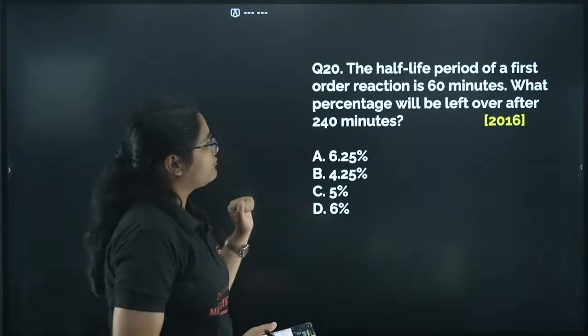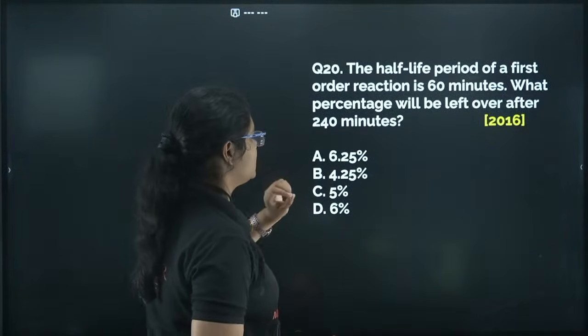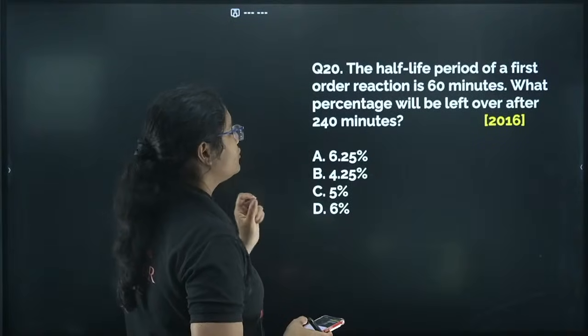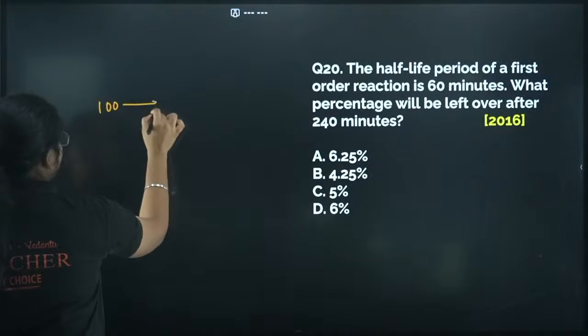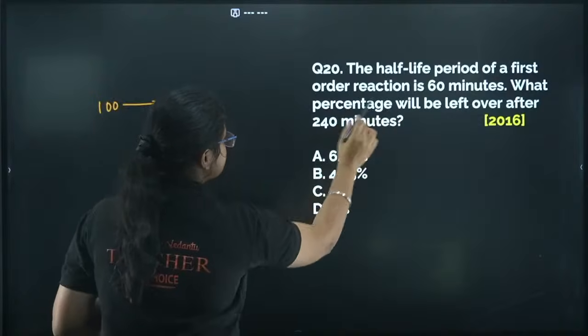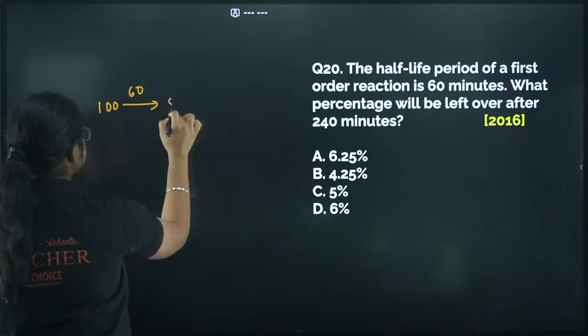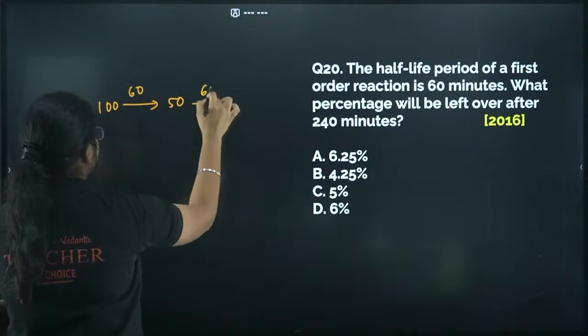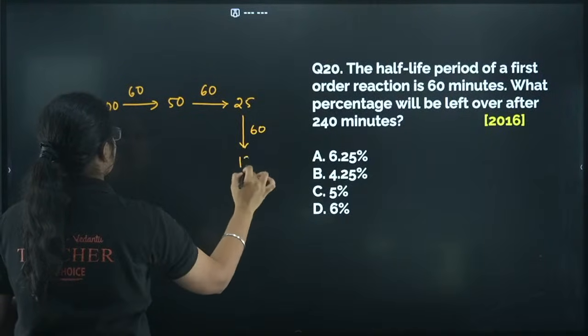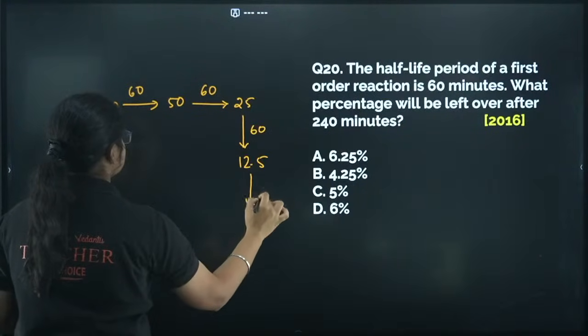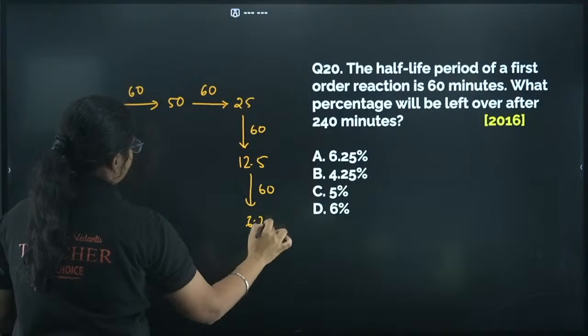Next, the half-life period of a first order reaction is 60 minutes. What percentage will be left after 240 minutes? So let us start with, for example, 100%. The half-life is 60 minutes. After 60 it will become 50, then again after 60 it will become 25, then again after 60 it will become 12.5, after again 60 minutes it will become 6.25, right?